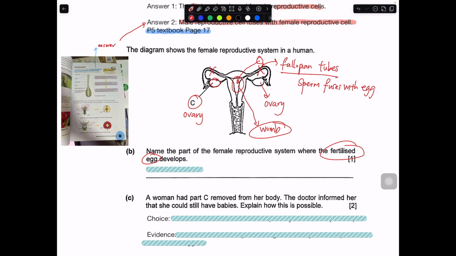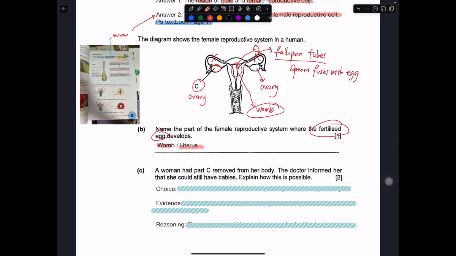Okay, another name for the womb will be the uterus. So both are acceptable. Womb will be much easier to spell lah. Okay, in this case, a woman has part C removed. So they tell you the woman has part C removed, and the doctor informed her she still can have a baby. Why is that so?